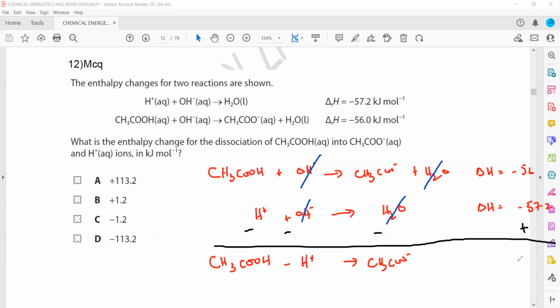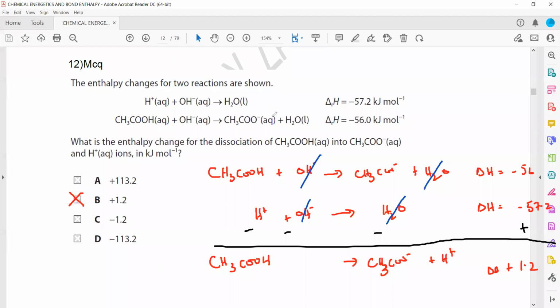So this will come out as 1.2, positive. But this H+ is negative, so this H+ will go to the other side. When we move it to the other side, it will become plus H+. So this is the dissociation of ethanoic acid CH3COOH to ethanoate ion plus hydrogen ion, and the enthalpy change will come out as plus 1.2. So in that case, for question 12, B will be the right answer.